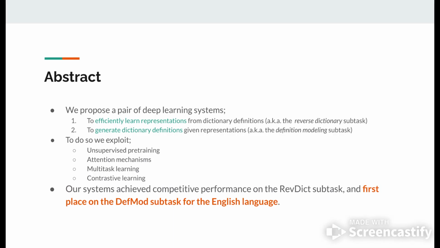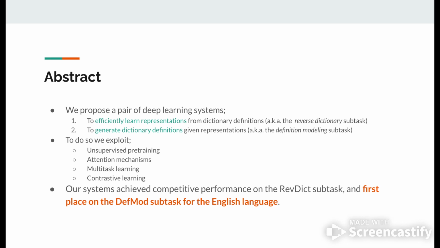In the abstract, we propose a pair of deep learning systems which will effectively learn representations from dictionary definitions. This was named the reverse dictionary subtask. The second subtask was named the definition modeling subtask, where we generate dictionary definitions given the representations.